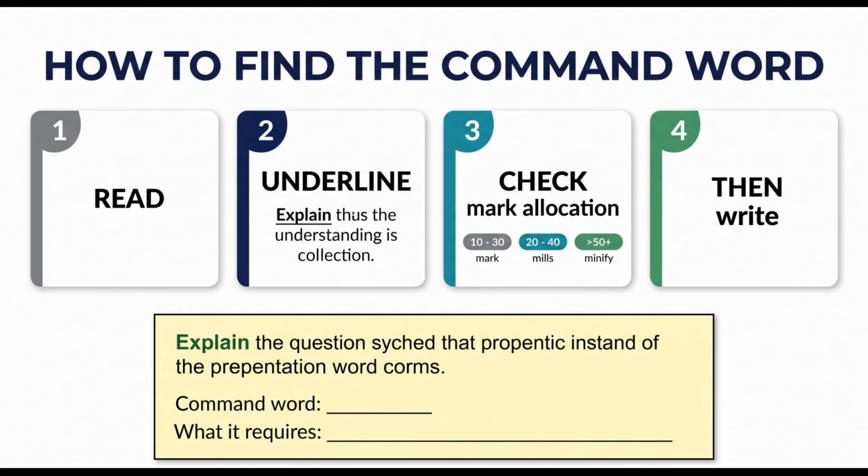Explain why the loss of mangroves would increase the risk of flooding for coastal communities. 4 marks. The command word is explain. That means you need a causal chain. Why the loss leads to flooding, not just a description of what happens. 4 marks means 4 points in your chain. Before we move on, pause the video and try underlining the command word in that question yourself.